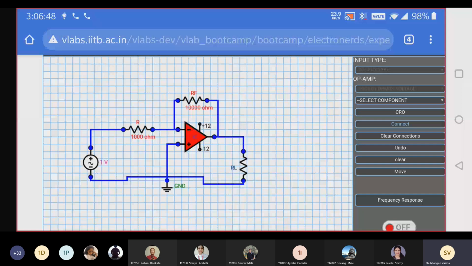Have you done up to this? Yes, ma'am. Done. Our circuit is completed. Now we have to see the output. Which device on the right hand side can you use to observe the output? CRO. Yes, correct. Very good. So see, CRO is there. We are going to use CRO to check the output. So click on CRO and place it near RL.